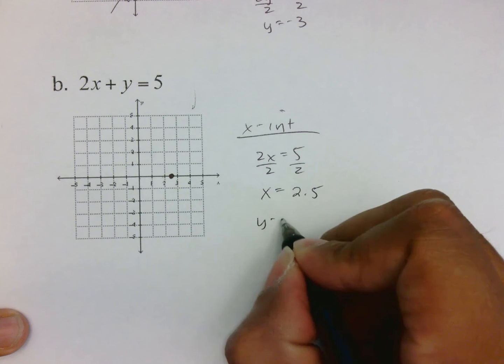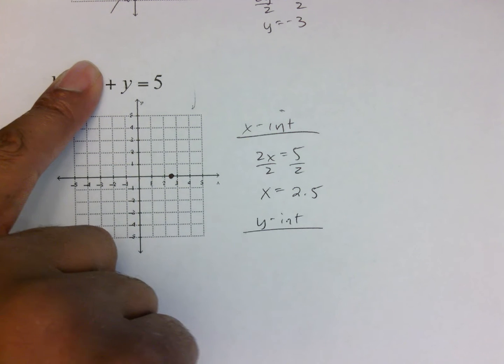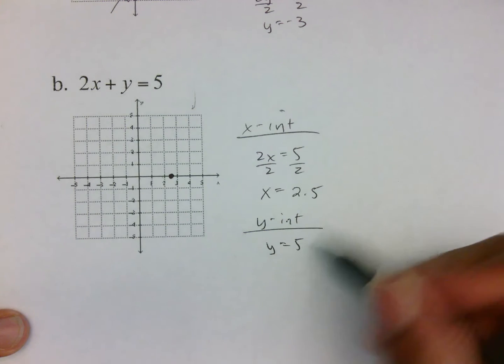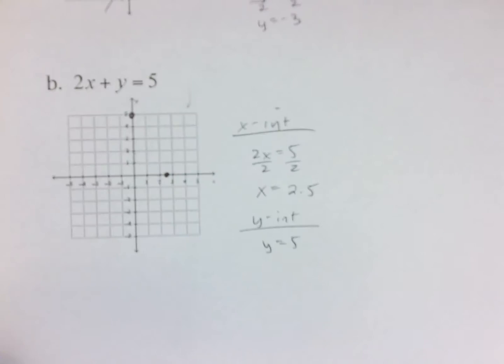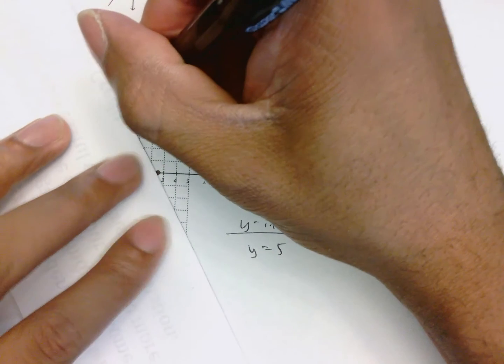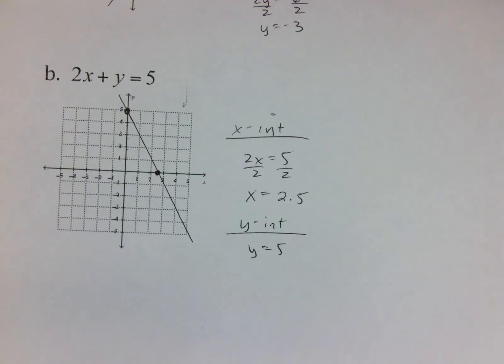Again, I need my y-intercept, so I'm going to ignore x. And notice this time when I ignore x, all I have left over is y equals 5, which means go up 5, 1, 2, 3, 4, 5 on the y-axis. Put your dot and wrap all of that up by drawing your line across the region. Again, it has to be all the way across the region, otherwise it's not correct.